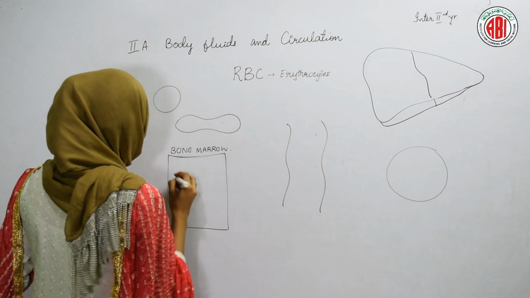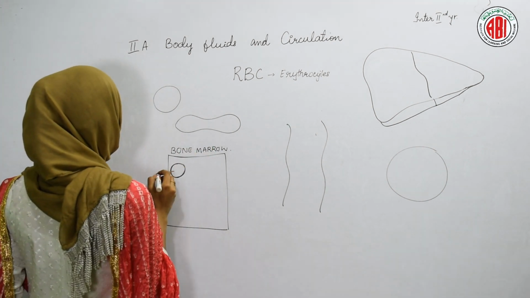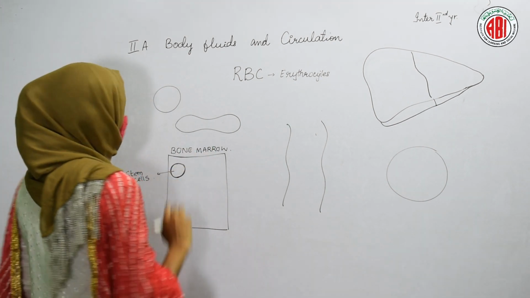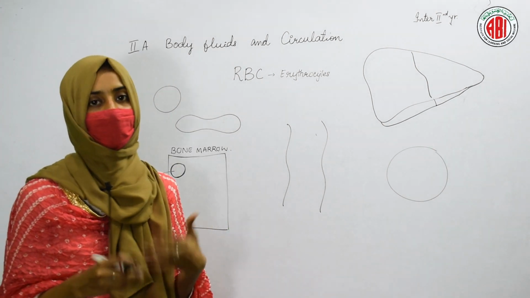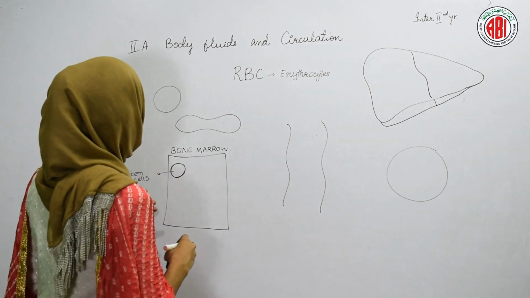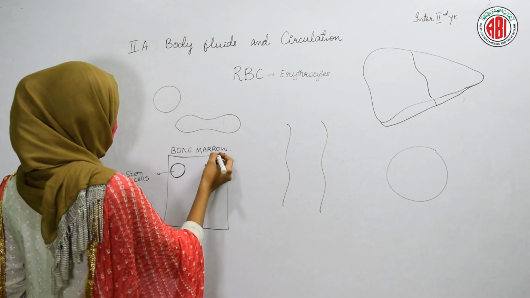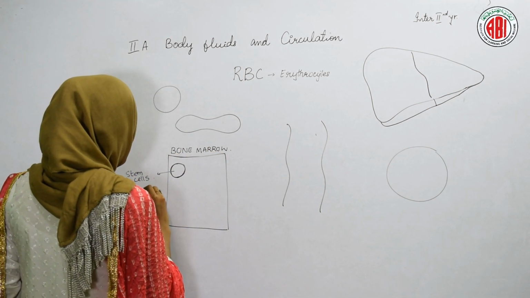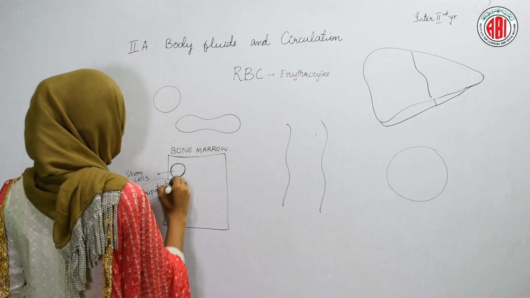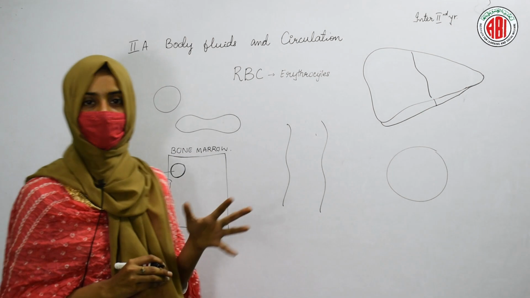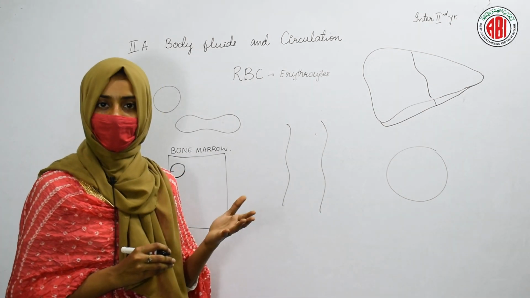In the bone marrow, some specialized cells are present, and these cells are called stem cells. They are very special because they have the ability to divide continuously. These continuously dividing stem cells are called pluripotent. In plant tissues, you might have studied in lower classes that meristematic tissues are continuously dividing cells.